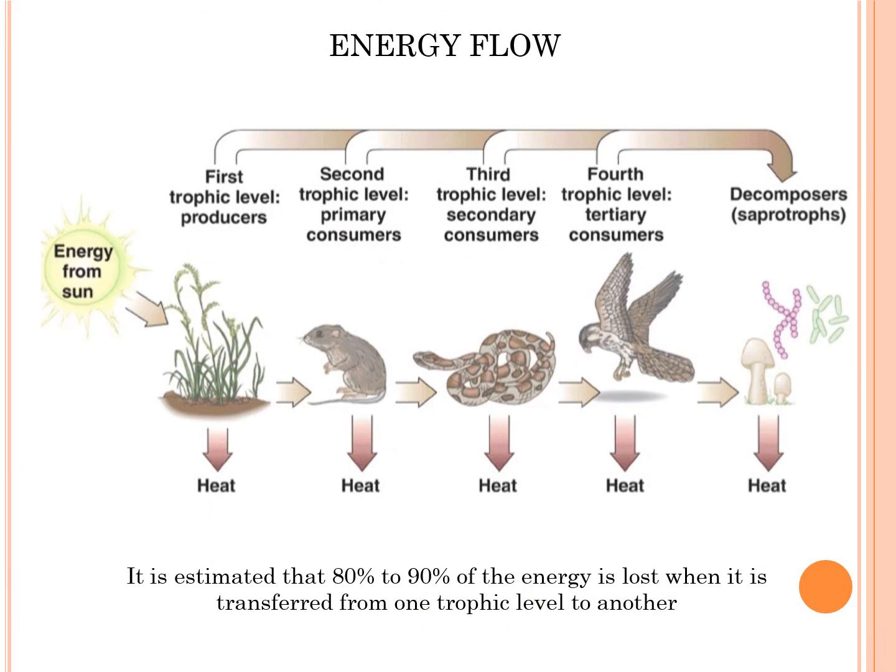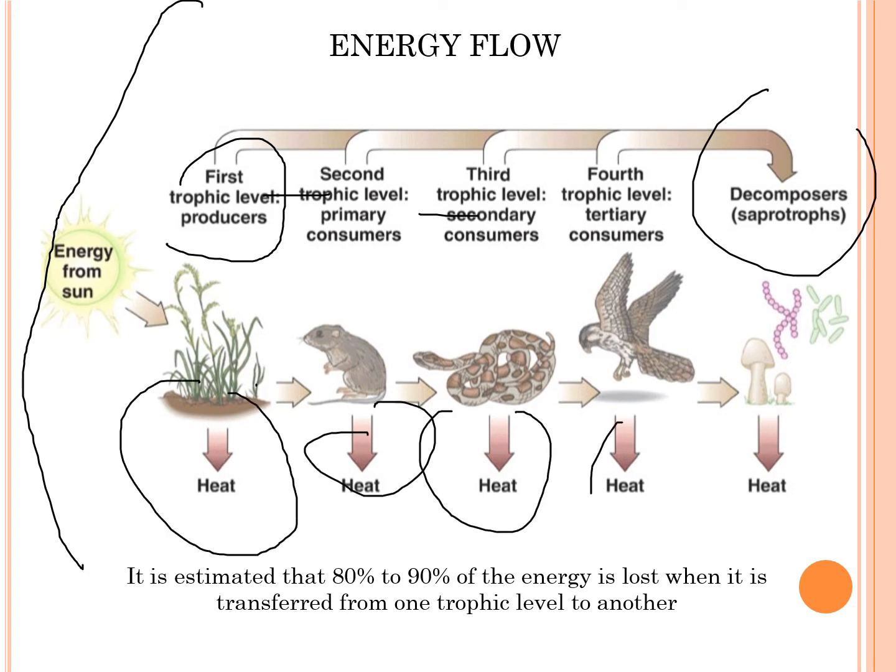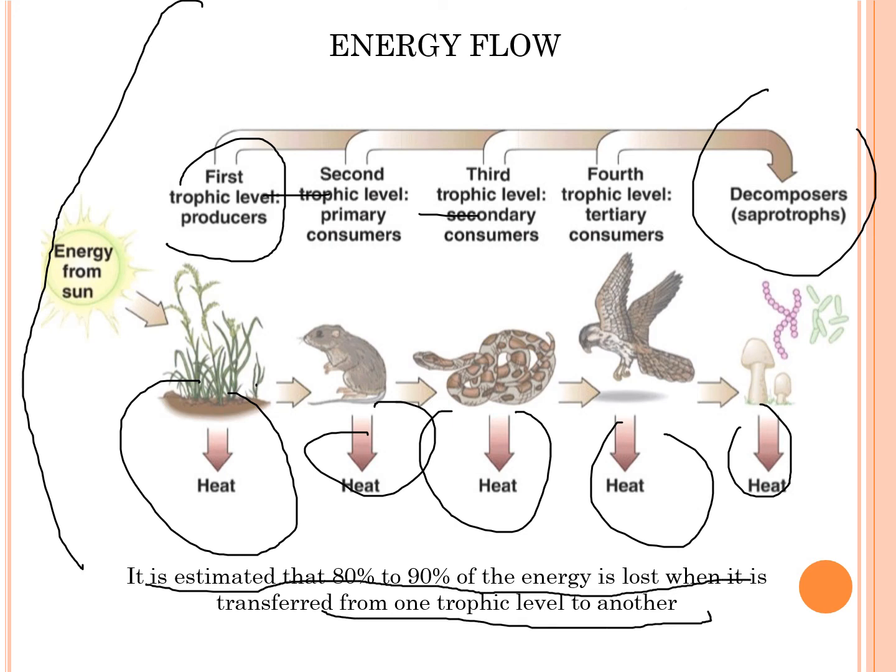Here we have another diagram for you, which is the energy flow. As you can see, this is the first trophic level, then we have the second, the third, the fourth, and it decomposes here. A loss of heat takes place everywhere, and also due to growth and reproduction, heat and energy are lost somewhere in between. It is estimated that around 80 to 90% of the energy is lost when it is transferred from one trophic level to another. Definitely energy has to be lost for the growth of a particular trophic level. If energy is not lost, that trophic level will not grow.